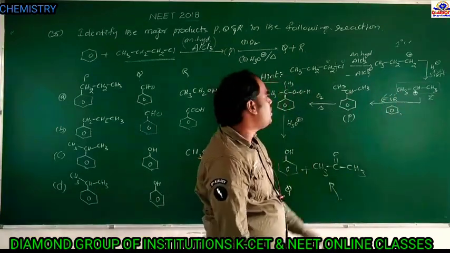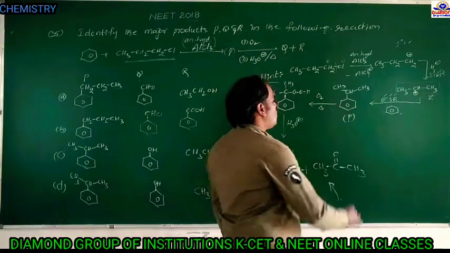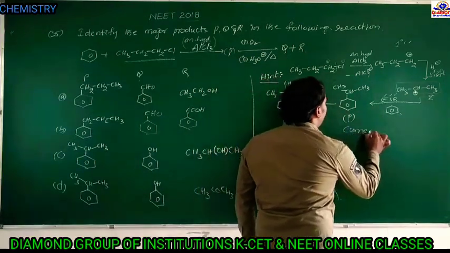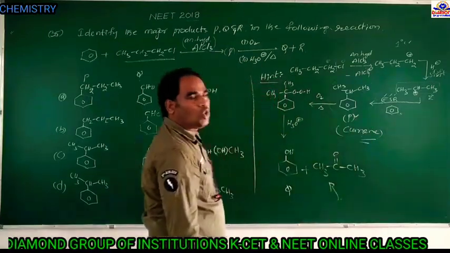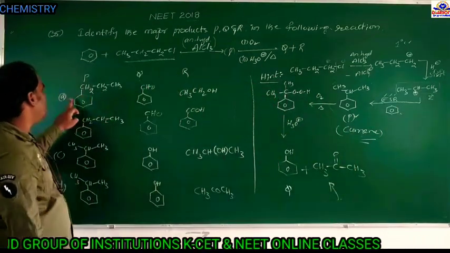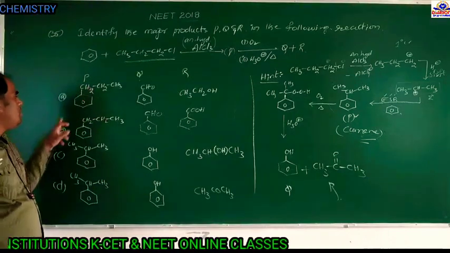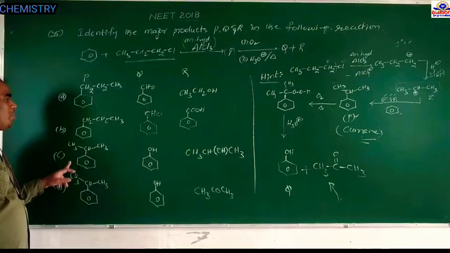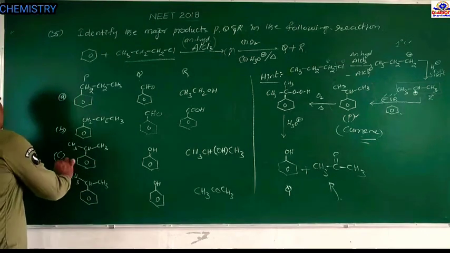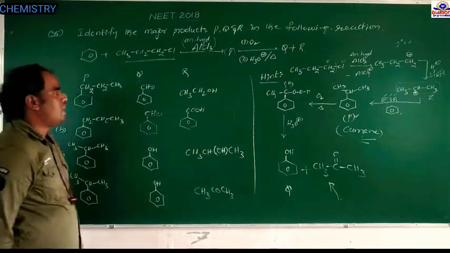This isopropyl benzene is also called cumene. Therefore, here P is isopropyl benzene. So option A is propyl benzene, option B is propyl benzene, but options C and D are isopropyl benzene. Therefore, maybe C or D is the answer. Next, the next step.